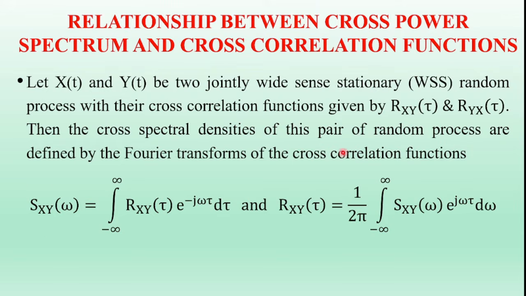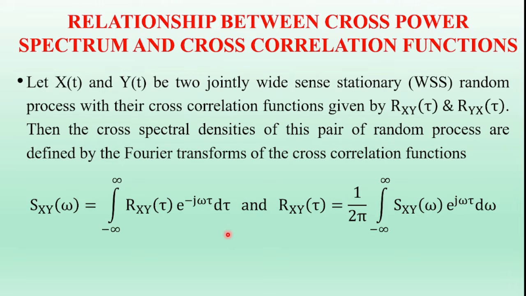Sxy of omega is equal to the Fourier transform of Rxy of tau, which is equal to the integral from minus infinity to infinity of Rxy of tau into e power minus j omega tau d tau, and its inverse Fourier transform is Rxy of tau is equal to 1 by 2 pi integral from minus infinity to infinity of Sxy of omega e power j omega tau d omega. And this is the mathematical definition of the Fourier transform of the cross correlation function of the random processes x of t and y of t.